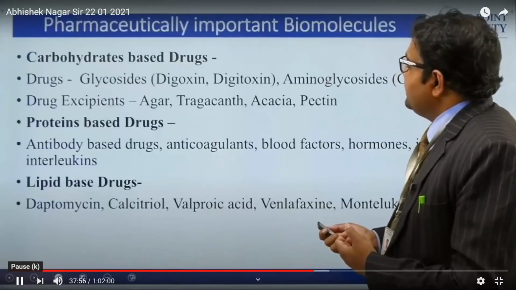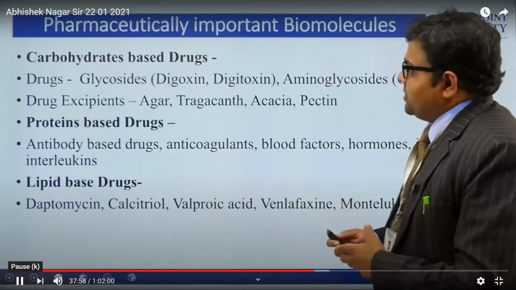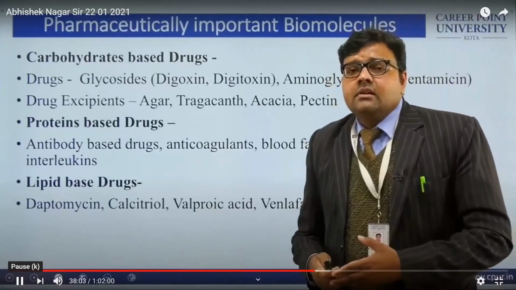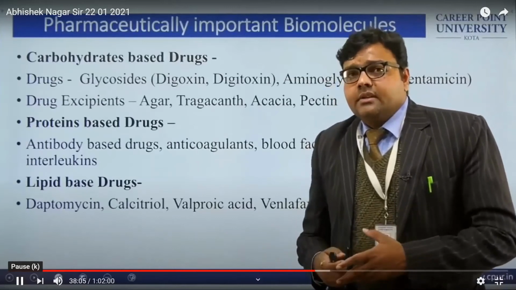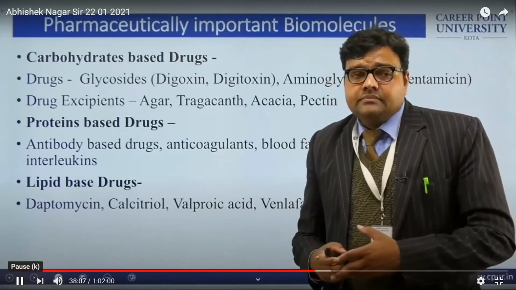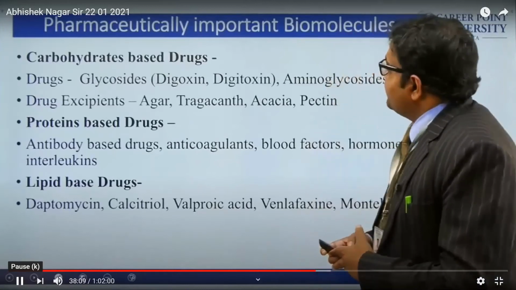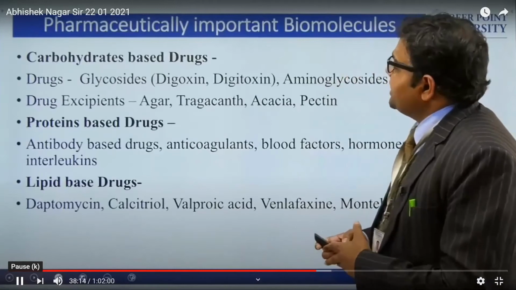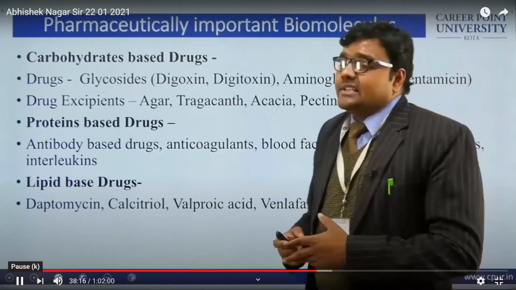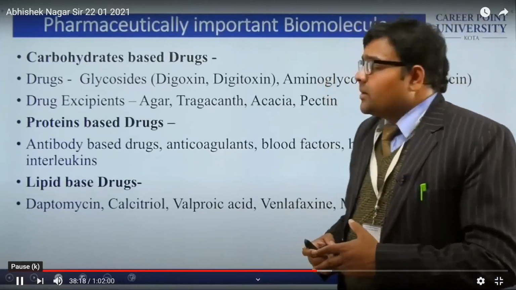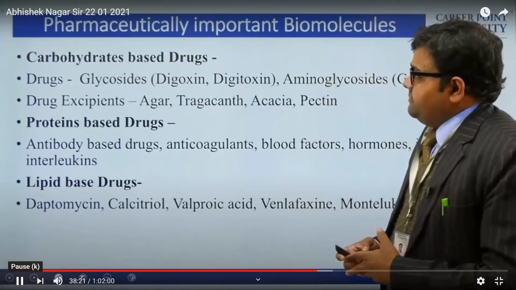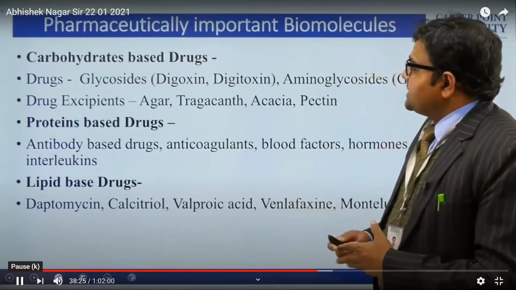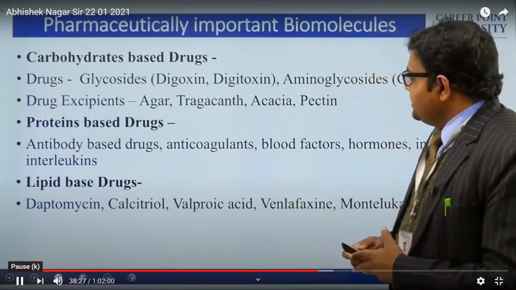Next is our output. In the case of pharmaceutical sciences, how are these molecules important and why are they required? The pharmaceutically important molecules, in the case of carbohydrates, which we have studied: one class in carbohydrates is the glycosides, and the important drugs are digoxin and digitoxin.